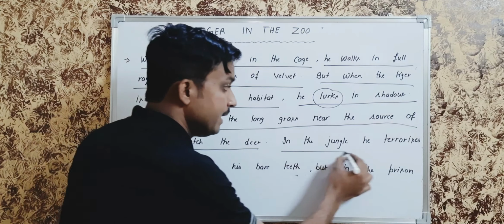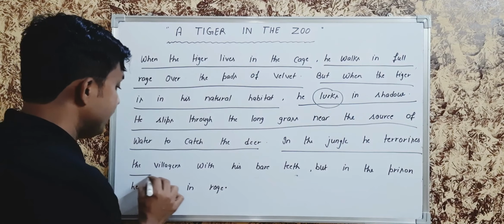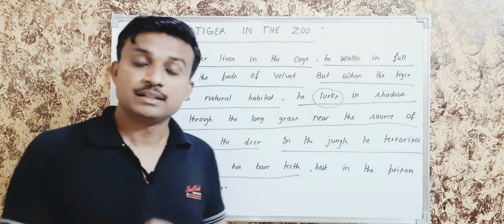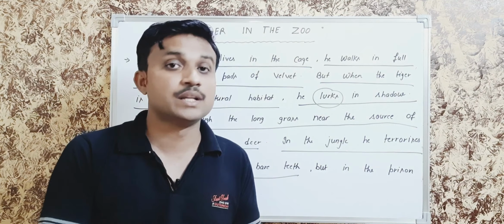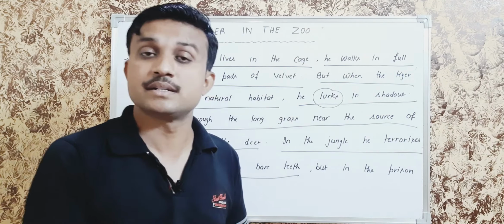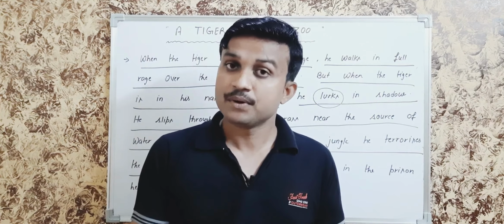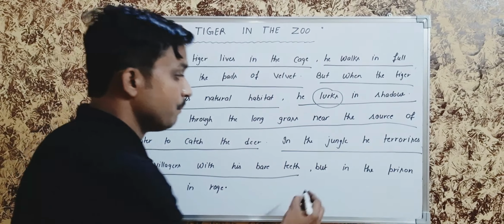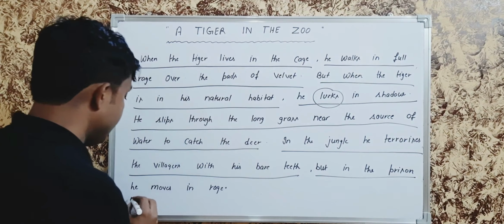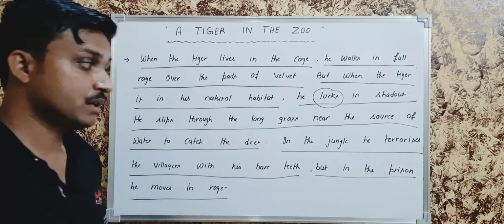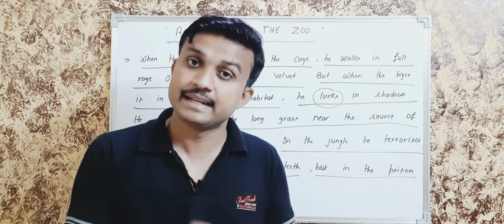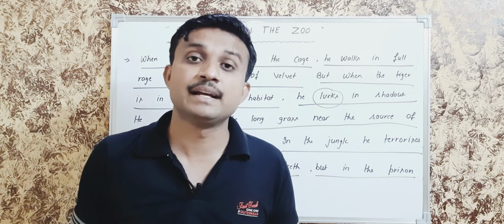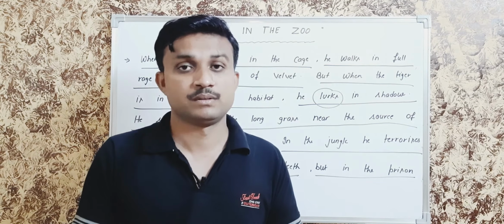In the jungle, he terrorizes the villagers with his bare teeth, with his power, because the tiger is the symbol of power. But in the prison, he moves in rage. When he lives in prison, in the cage, he is not happy. He moves here and there in an angry mood.